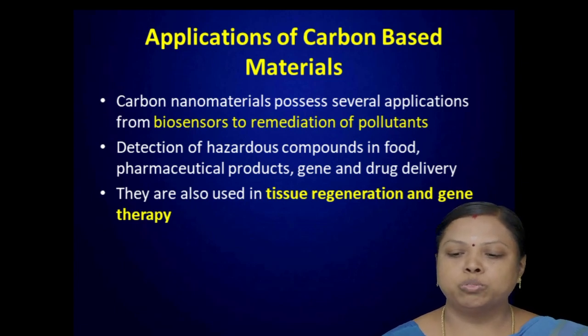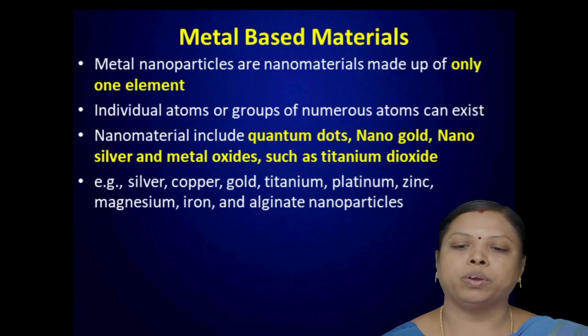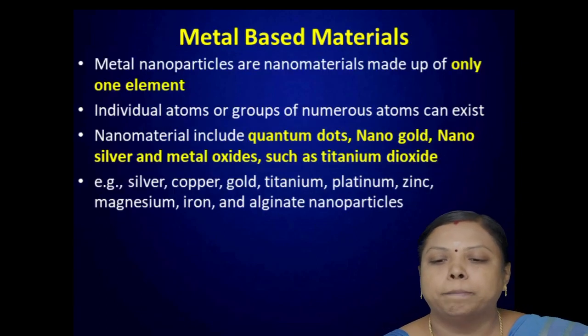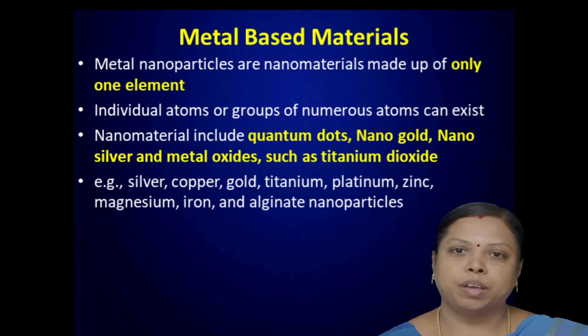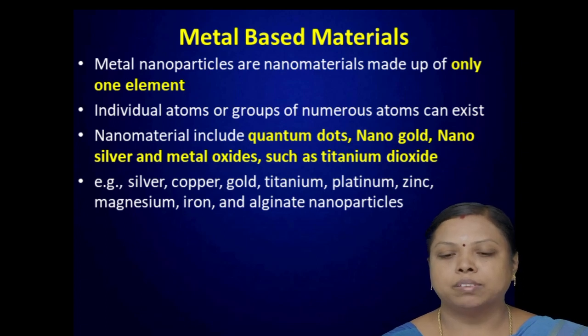They are also used in tissue regeneration and gene therapy. Okay. Next, second type, metal based nanomaterials. So metal based, the name itself has the meaning. Its structure contains the metals or the elements. It's made by individual atoms or group of numerous atoms in its structure.